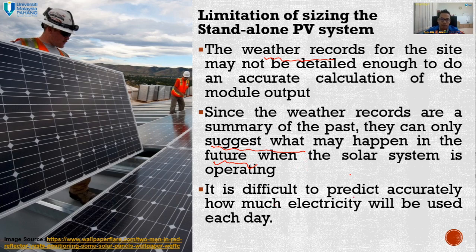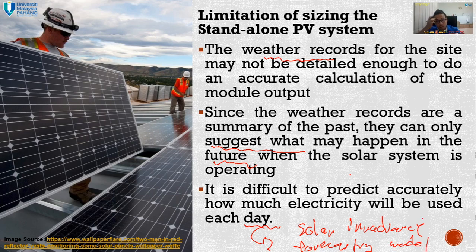It is difficult to predict accurately how much electricity will be used each day. This is most critical, so many researchers proceed with solar irradiance forecasting models.